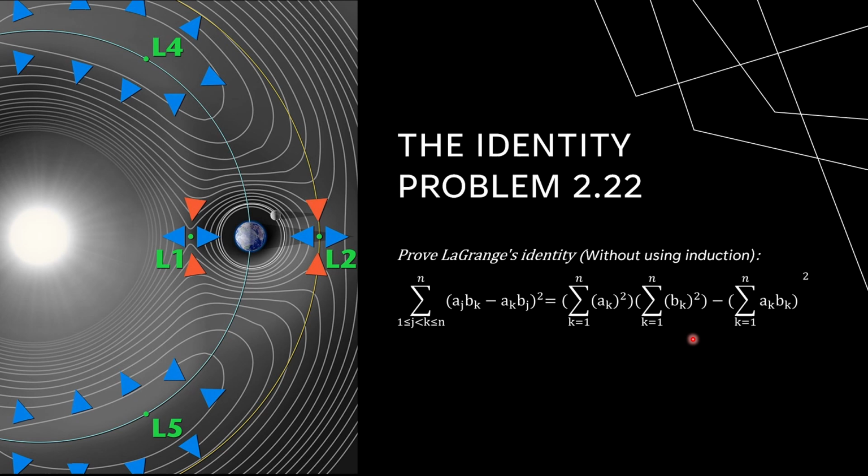And then on the right-hand side, we have a more familiar expression. This combines the lengths of two vectors and their dot product. So what the identity is really saying is the difference energy between two vectors equals the product of their lengths squared minus the square of how much they point in the same direction. It's really a beautiful way to connect algebra with geometry. It shows how the structure of numbers reflects the geometry of space.